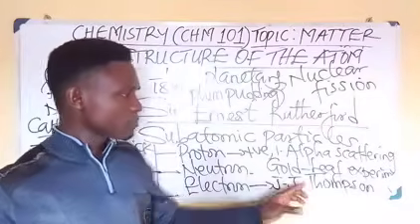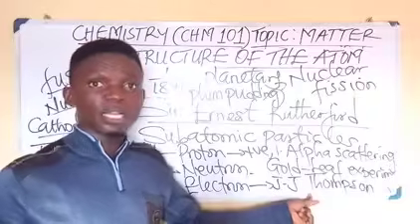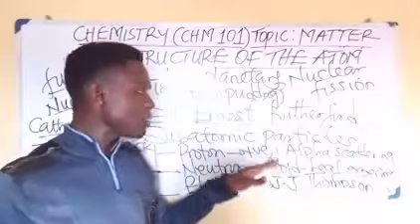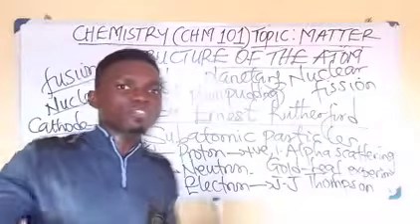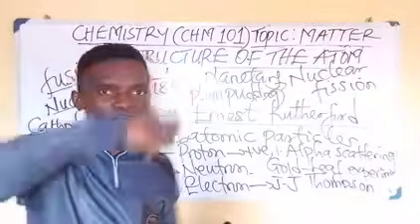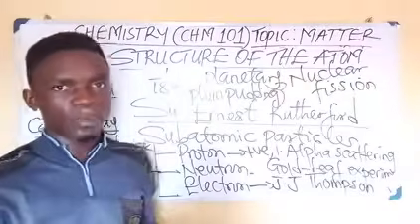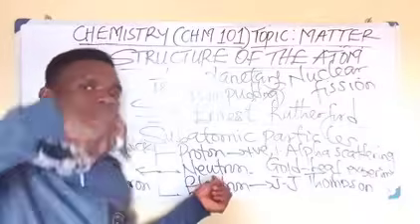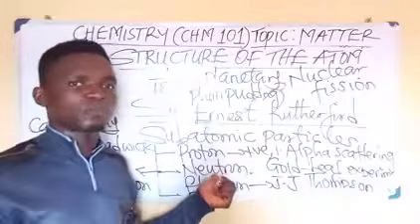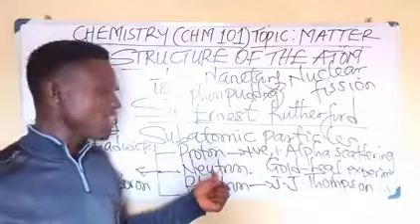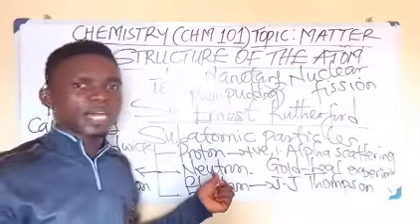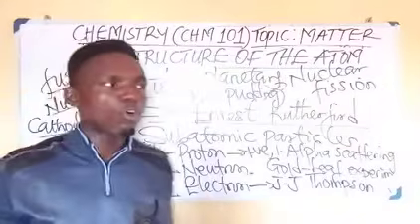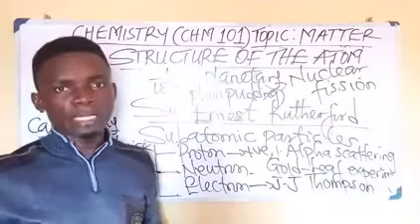He says that the electrons are not embedded. Rather, they are found revolving round the atom, casting shadows on objects placed on its path. He said that the proton and the neutron are concentrated in the nucleus of the atom, meaning that the proton and the neutron are found in the nucleus of the atom, while the electron is found revolving around the atom, casting shadows on any object placed on its path.